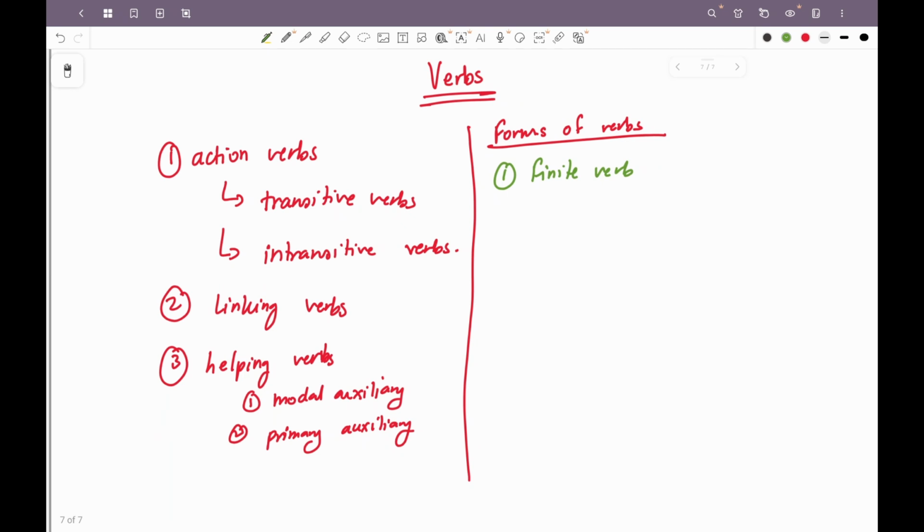To milk and to count, to write, all of these are in the infinitive format because they do not talk about the tense or the person.